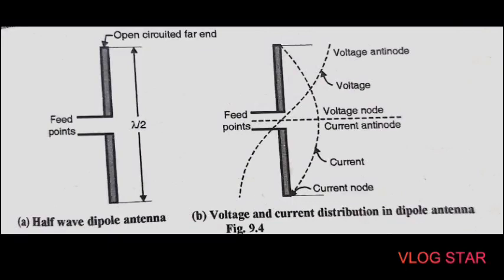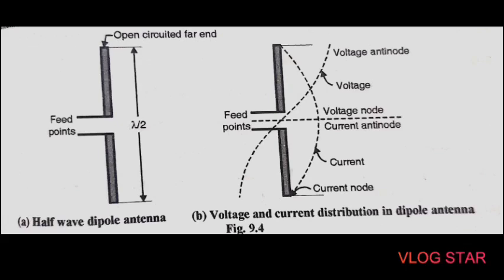Okay, so here we know that at the receiver side we have to use antennas. These antennas we have used frequently, and an antenna is a metallic object, often a wire or a collection of wires, which is used to perform certain functions. The first point is that it couples the transmitter output to the free space, or the received input to the receiver side. Okay, so it must be capable of radiating or receiving the electromagnetic waves. Then it converts the high frequency current into electromagnetic waves, or vice versa.